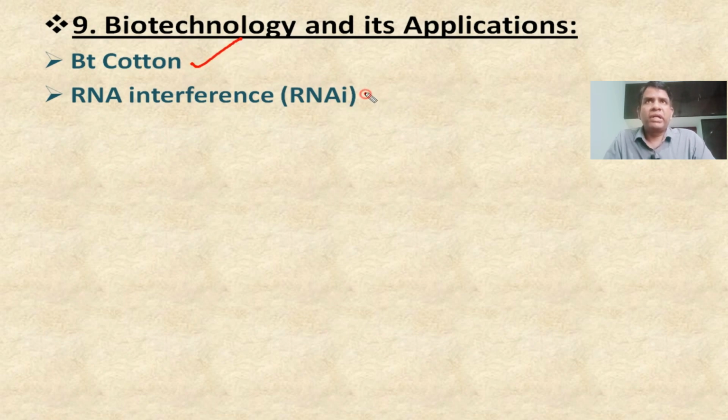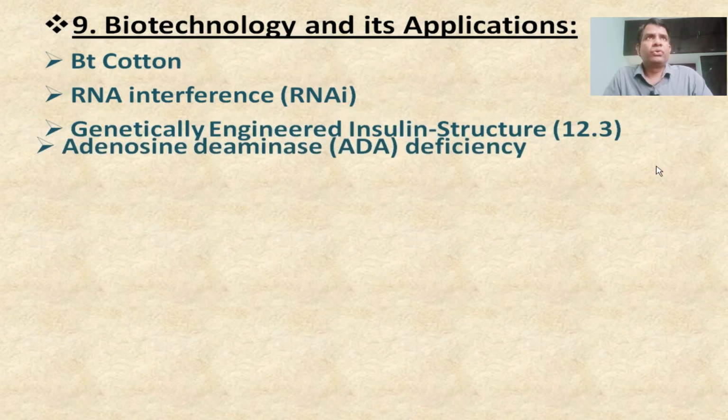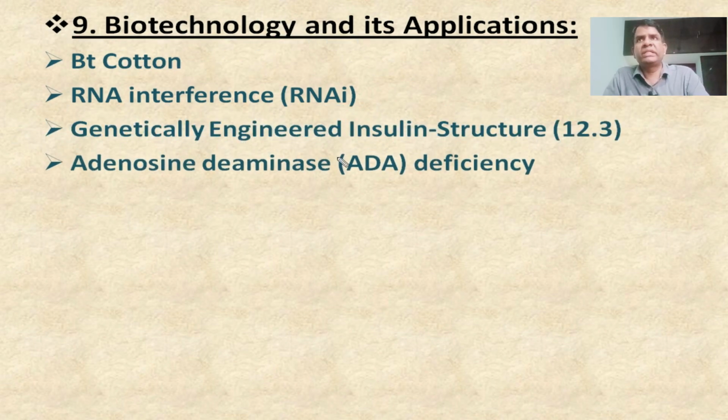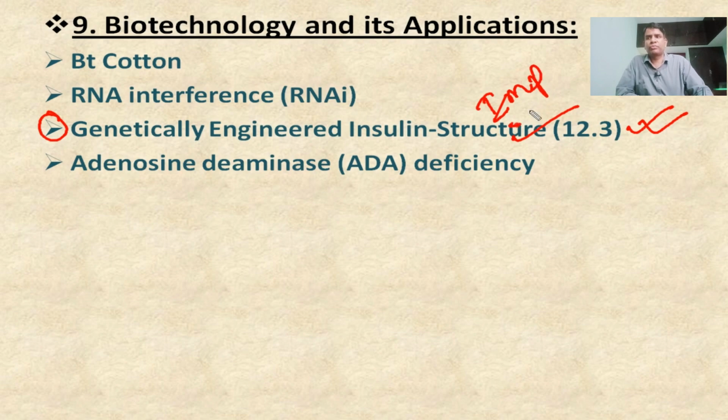Next one, RNA interference is also very important. Genetically engineered insulin. One thing I can tell here is that this question comes every year, meaning this concept repeats every year, either for 1 mark, 2 marks, or 3 marks. Whatever structure they have given, you have to learn and practice. This is very, very important. You have to focus more on this one.